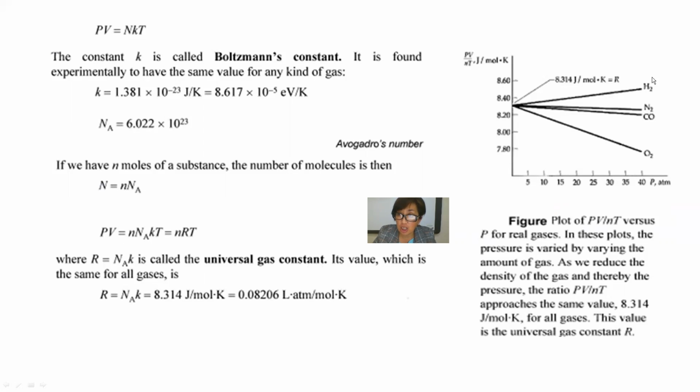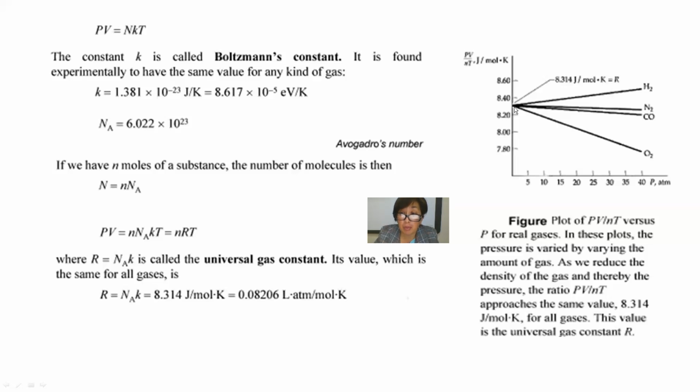Hydrogen gas, oxygen gas, nitrogen gas, and here the universal gas constant, 8.31 joule per mole Kelvin.